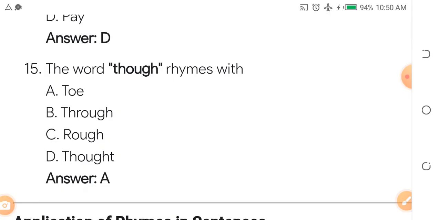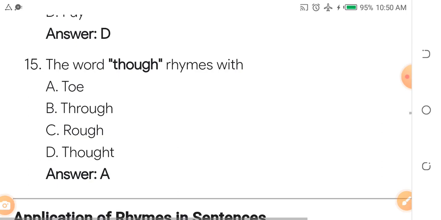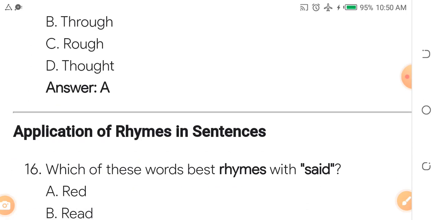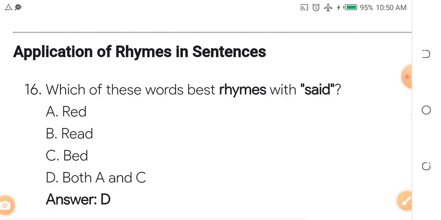The word do rhymes with what? A, to. B, true. C, rough. D, thought. Of course, it's A. To, do. Do and to, they rhyme together. Are you following?